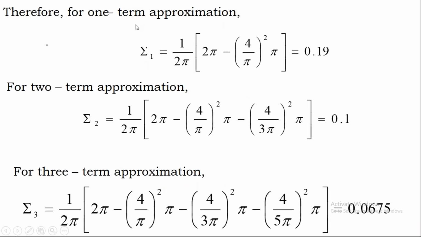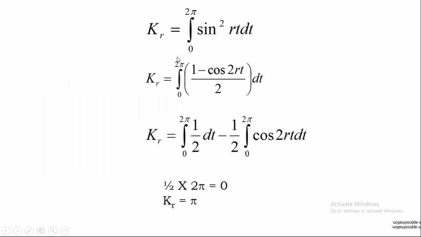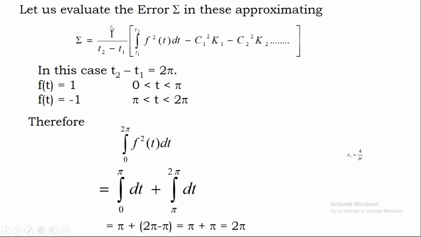Now try to understand this equation. I'm going to substitute, considering only one term, that is C1 only. Here I'm going to consider one component, then two components, then three components, four components, like that. Then I'm going to check the error.